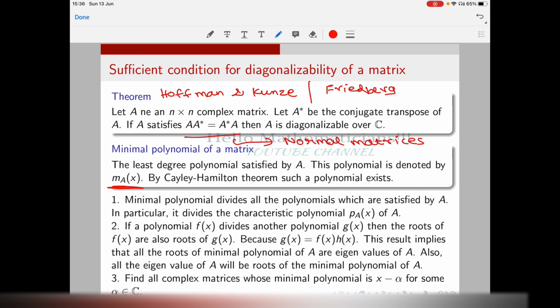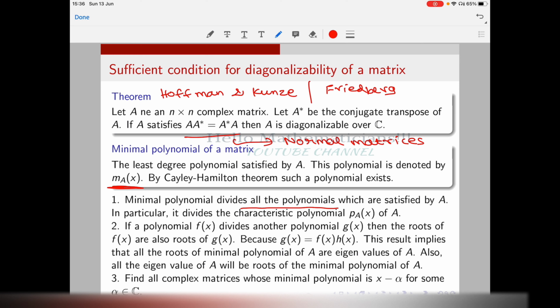So let's write down some properties of the minimal polynomial. The minimal polynomial divides all the polynomials satisfied by A. This is a very easy exercise. Since it is the least degree polynomial, it should divide all the polynomials which are satisfied by A. In particular, the minimal polynomial divides the characteristic polynomial of A.